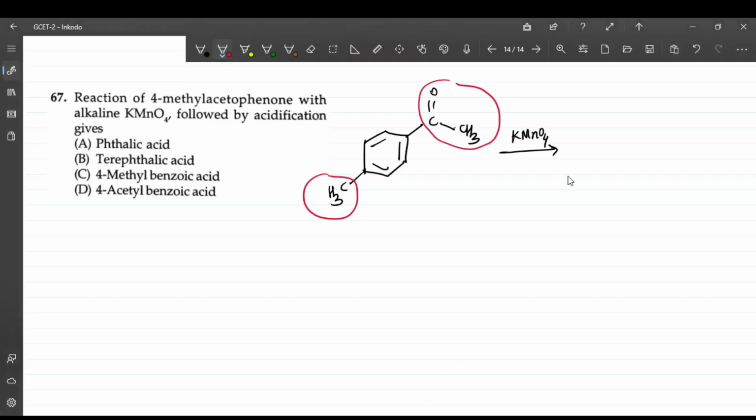So the compound we are going to get has the structure COOH, and this will also be COOH. This is known as terephthalic acid. Answer is option B for this.